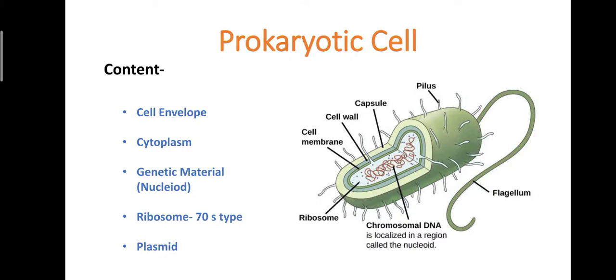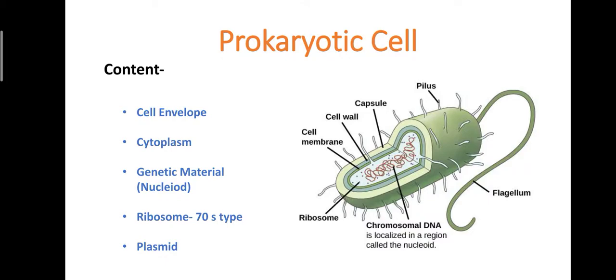In the cytoplasm, all types of cell organelles are absent, no doubt, but some organelle-like structures are present, like the mesosome, which is an invagination of the plasma membrane. The plasma membrane invaginates to form a sac-like or tubule-like structure called the mesosome. Its function is to provide a site for various critical reactions like cell wall synthesis and replication of DNA.